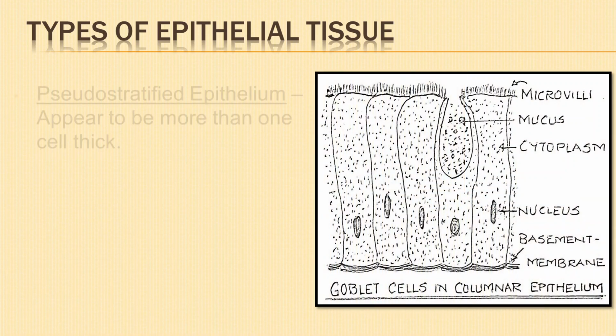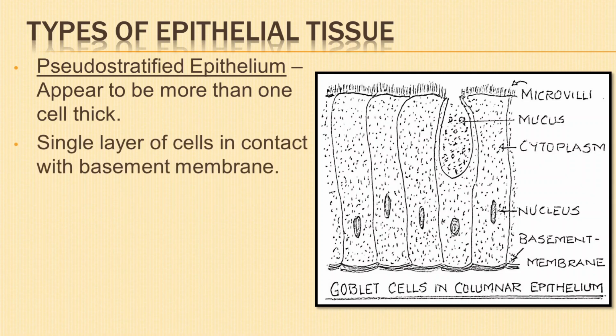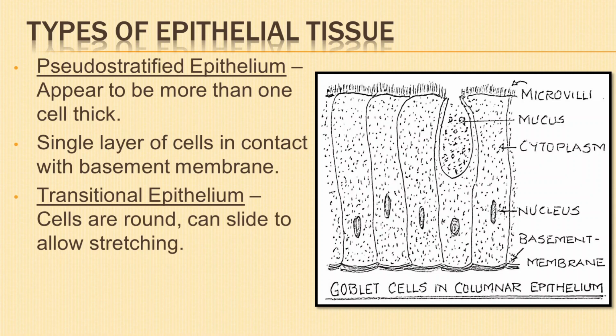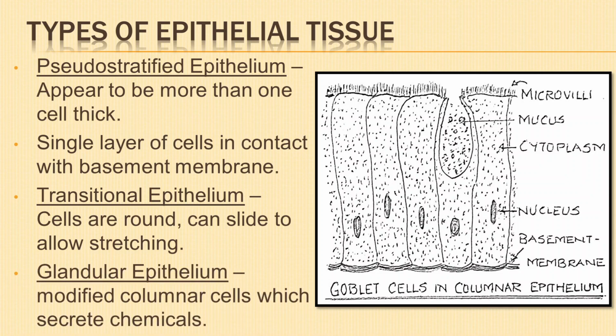Pseudostratified epithelium appears to be more than one cell thick because the nuclei lie at different heights, but it is actually a single layer of cells which are in contact with the basement membrane. In transitional epithelium, the cells are rounded and can slide across one another to allow stretching. Glandular epithelium are modified columnar cells which secrete chemicals. It lines the gastric glands, intestinal glands, etc.